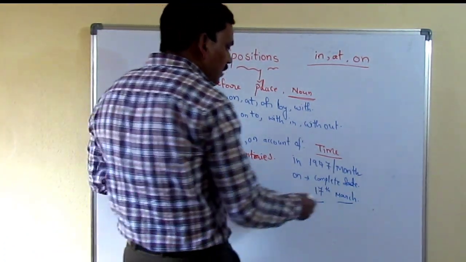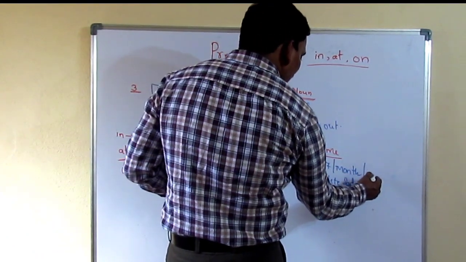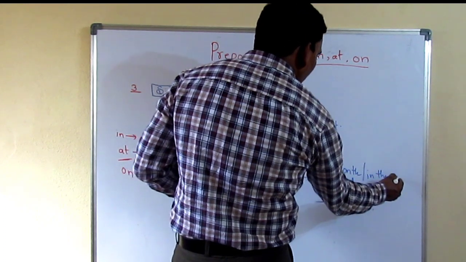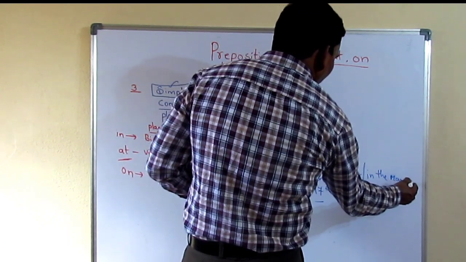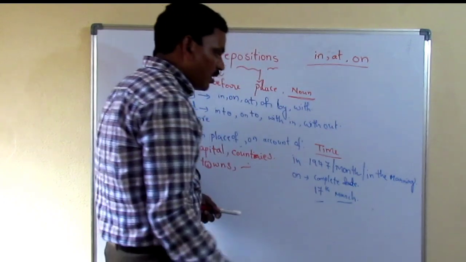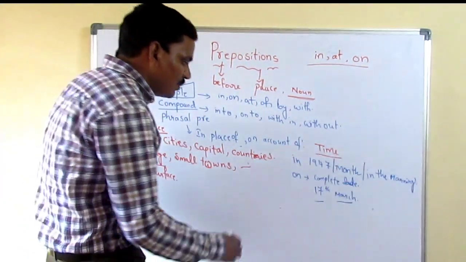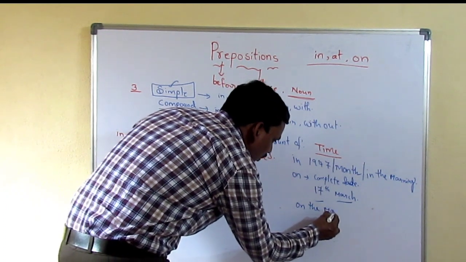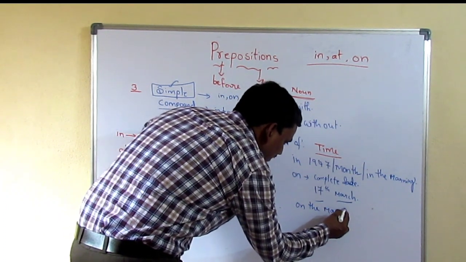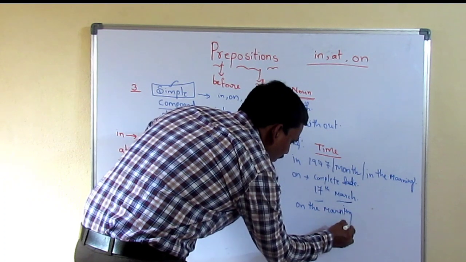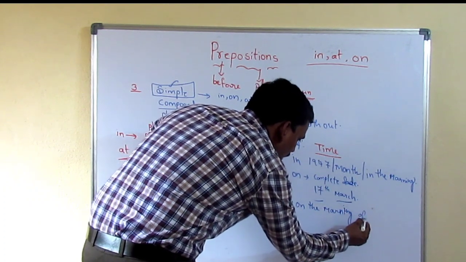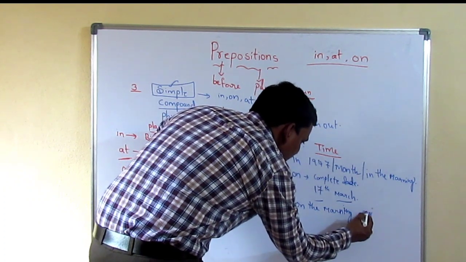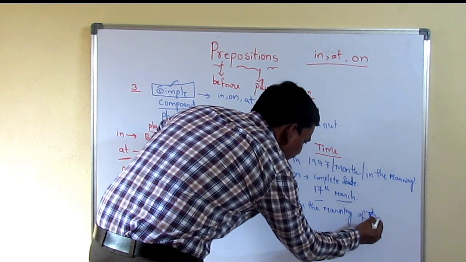Okay, so here we must use in the morning, in the evening, in the afternoon, like that we have to use. But here, on the morning of yesterday, or on the morning of July, on the morning of 7th July, like that.